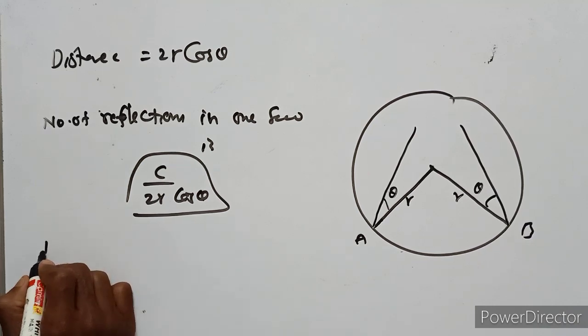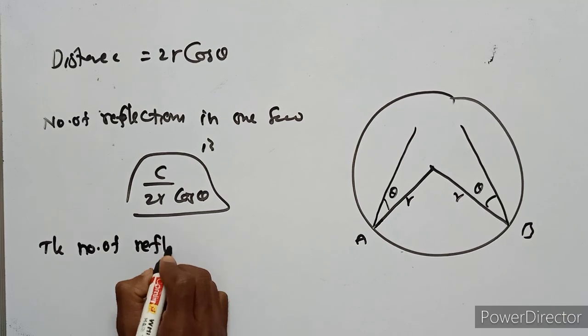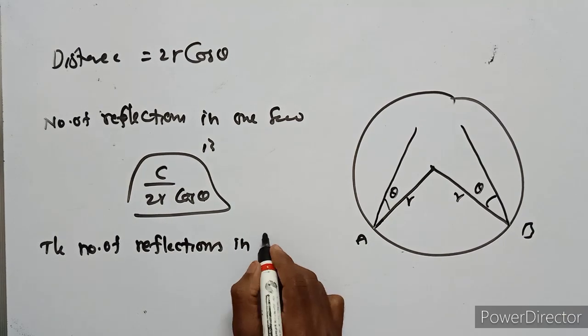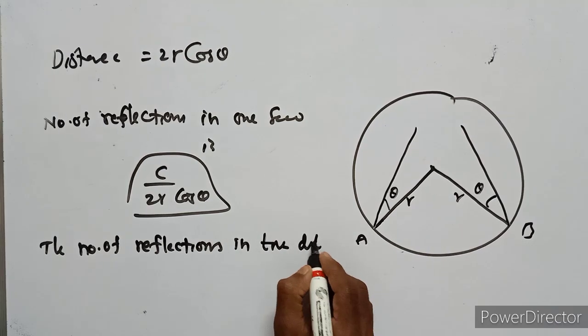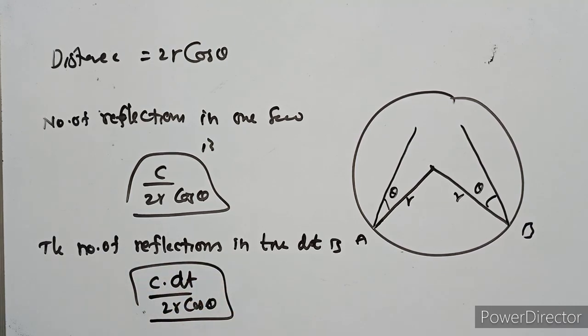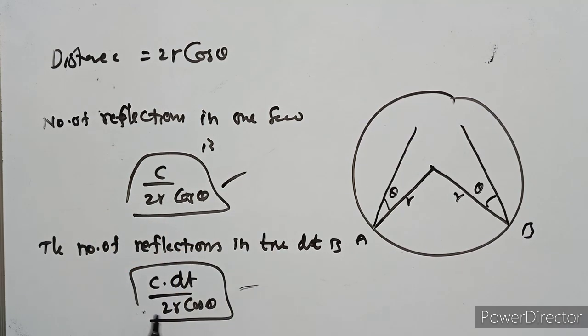So now the number of reflections in time dt is c dt upon 2r cos theta. Here, this is the number of reflections in 1 second, and this is the number of reflections in dt: c into dt upon 2r cos theta.